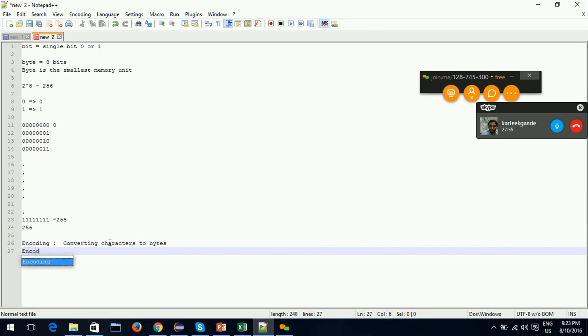Now what is an encoding scheme? An encoding scheme is a rule, or you can call it a formula, or a logic, which defines how to convert a character into the corresponding byte.